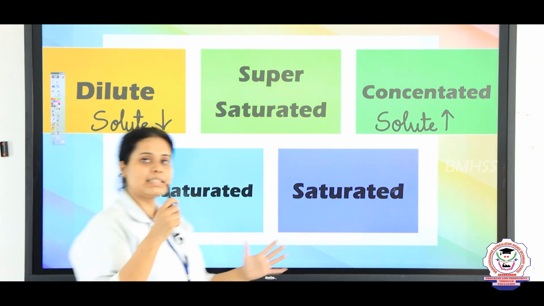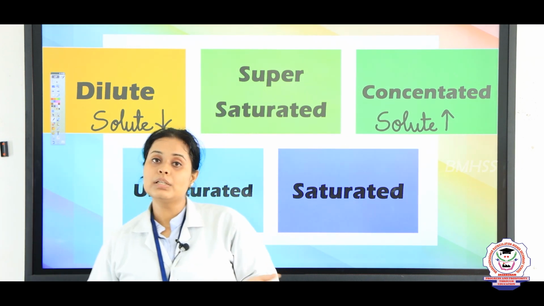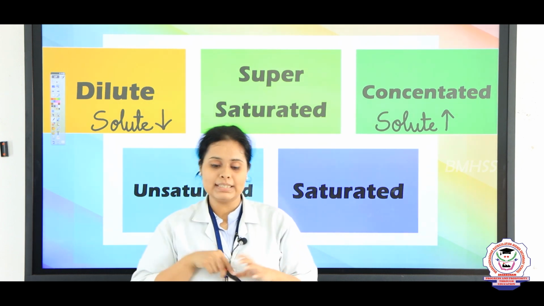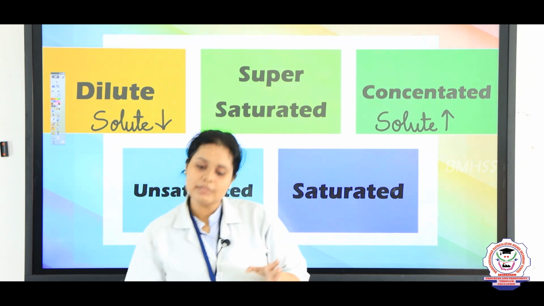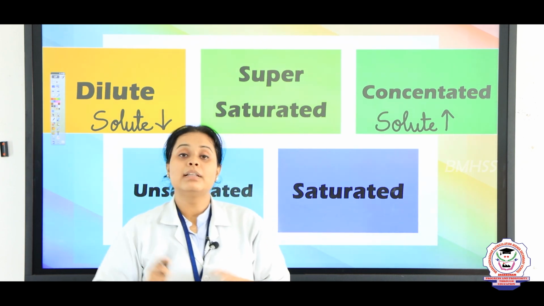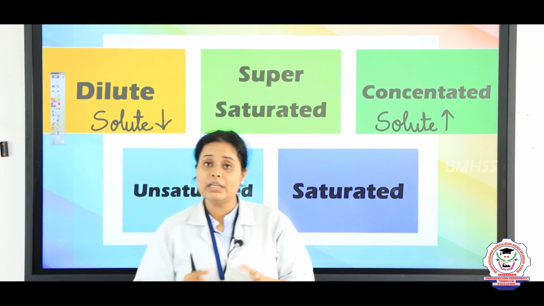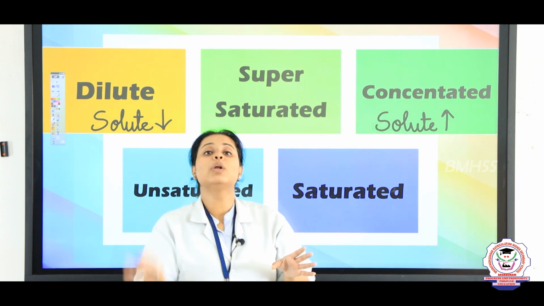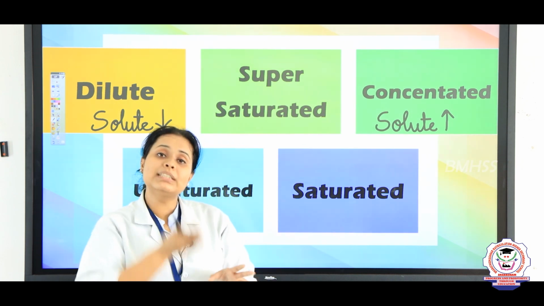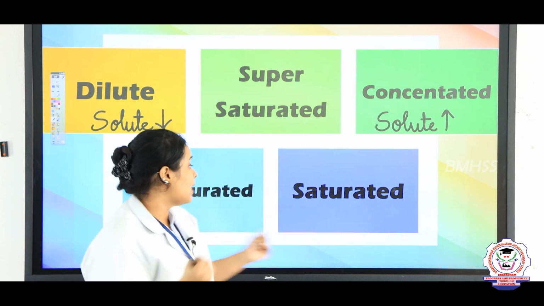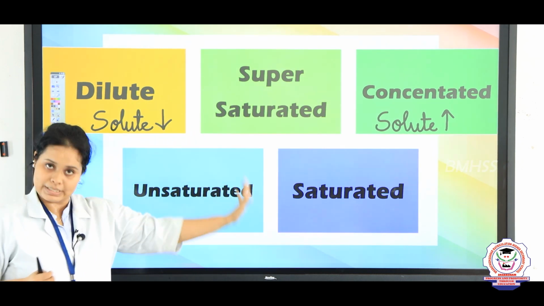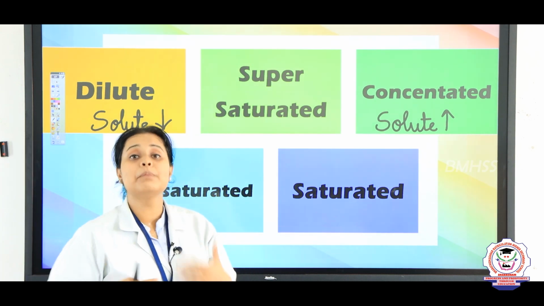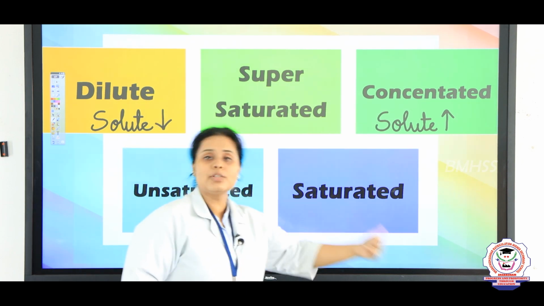So children, for example, if I take salt, and here I take 100 ml of water. Now when I add 1 spoon, you will see that it's mixing. Then again 1 more spoon I will add, again it will mix. Just keep on adding until you see that some salt is remaining. So when you keep on adding and it's getting mixed, that solution will be known as unsaturated solution. Same way, at the point when the solute is no more getting mixed, that point is known as saturated solution,